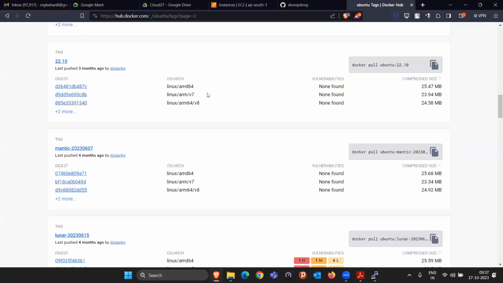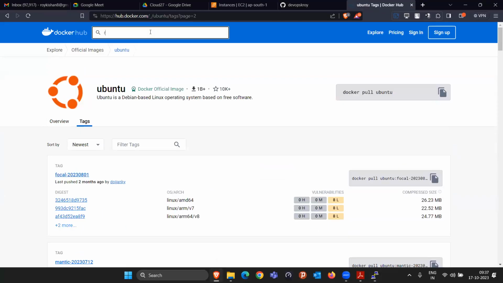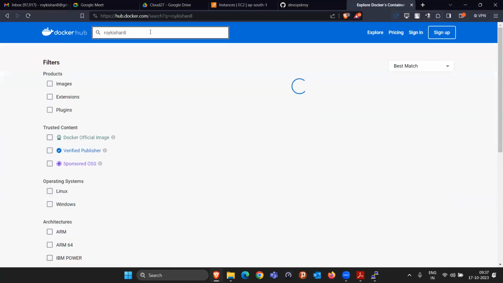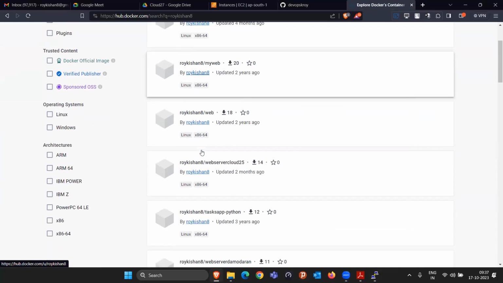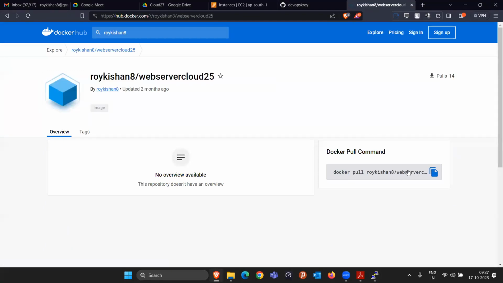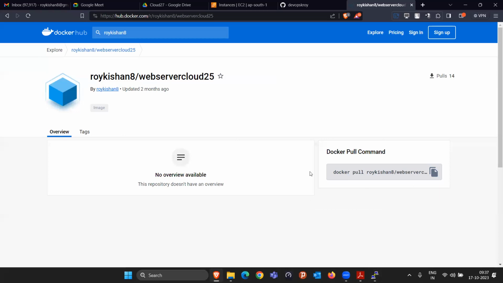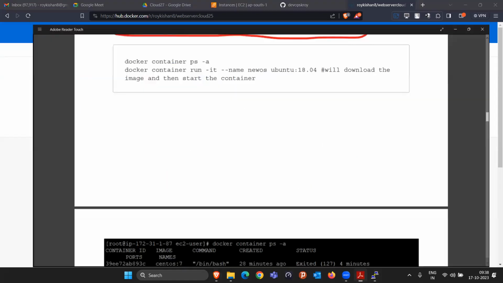This is my Docker Hub. Currently I'm not logged in, but still if somebody searches, because that image is public, like this, Roy Kissanet, this is my username. Whatever images I made public will be visible here. So anybody in the world, if I upload this image here, you just have to write this command, docker pull and this particular command, and this particular image will be downloaded, and whatever software I installed will come inside your container. You don't have to worry about it. All these things, how to create our custom image, we will see in tomorrow's class.